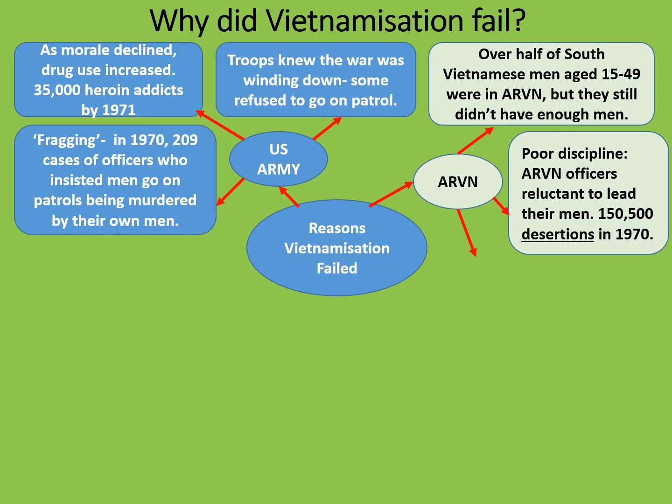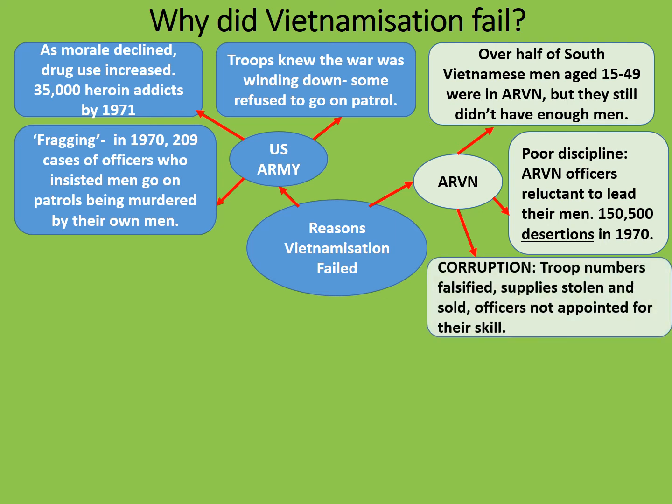150,500 desertions took place in 1970. These are people who should have turned up for duty and simply ran away and went off home. Also, corruption was rife. Troop numbers were falsified, supplies were stolen for people's own profit and then sold, and officers were not appointed on their skill level but based upon who they knew and not what they knew.